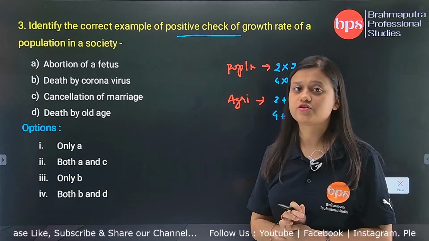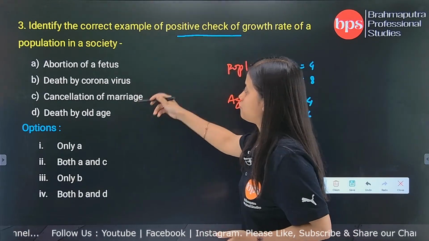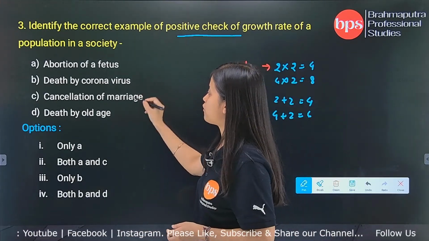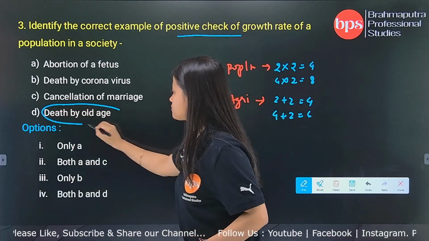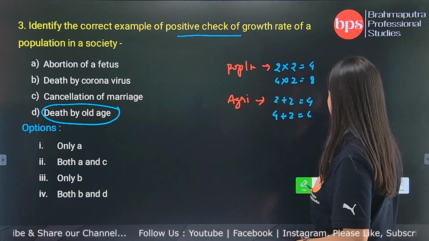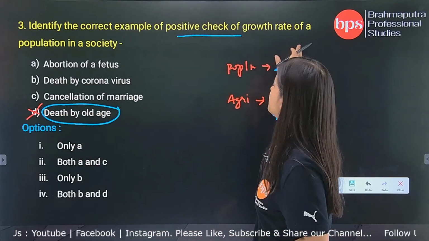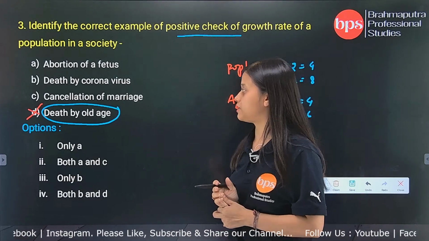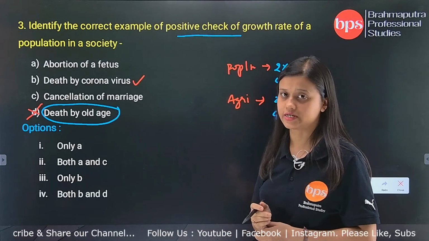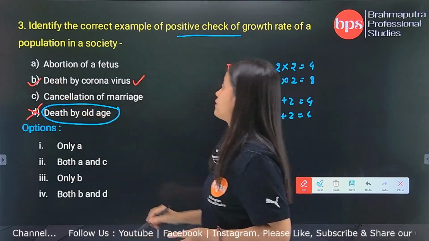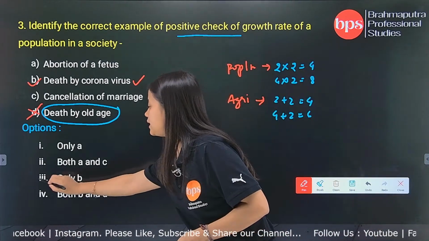So what is a positive check? A positive check is something which is done by nature. So out of all these, which one is done by nature? You can see death by coronavirus or death by old age. But since this is a positive check, we cannot choose death by old age, because it cannot be said to be a control of the growth rate of population in a society, as it does not affect much. What will affect? Death by coronavirus. So if you say death by coronavirus is a positive check of growth rate of population, it is true. So your correct option will be only B.